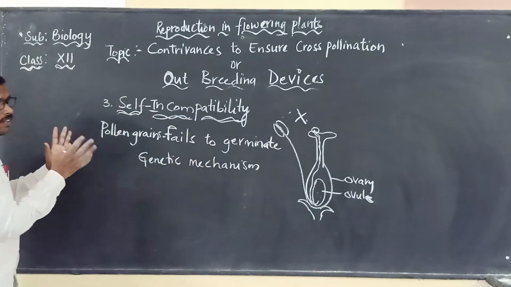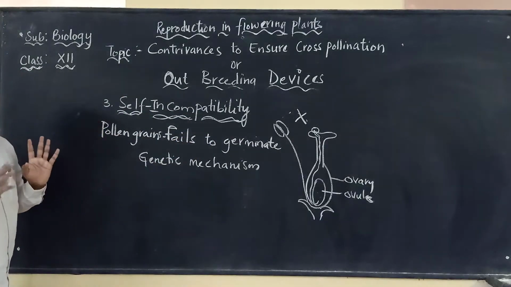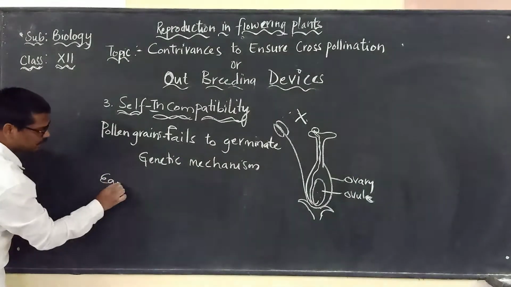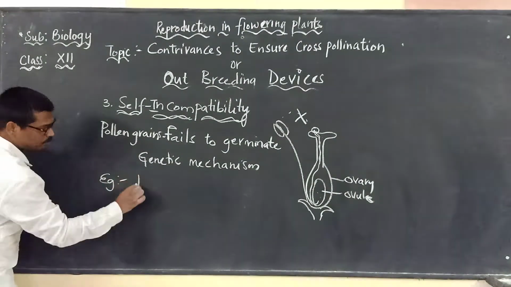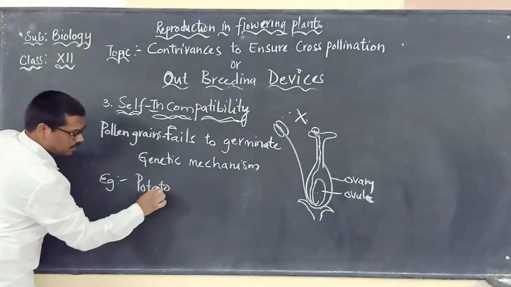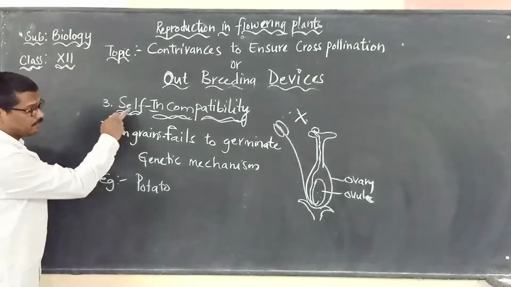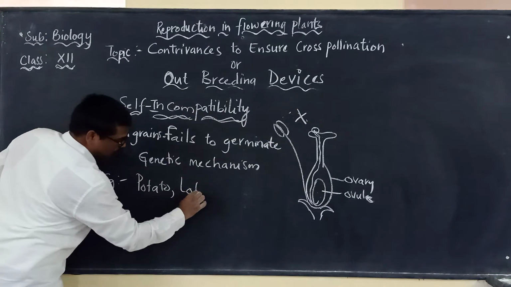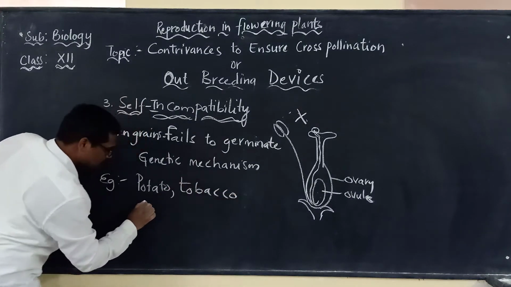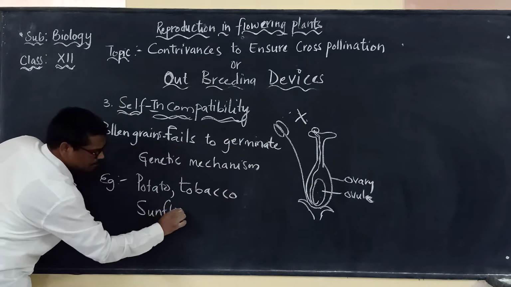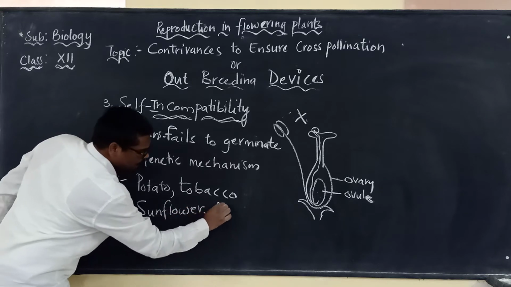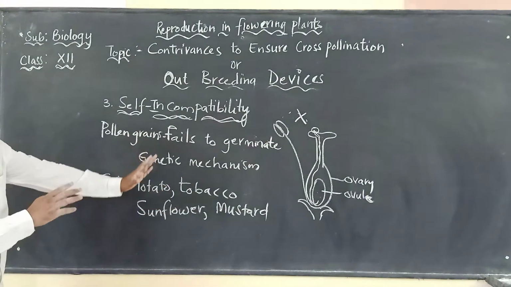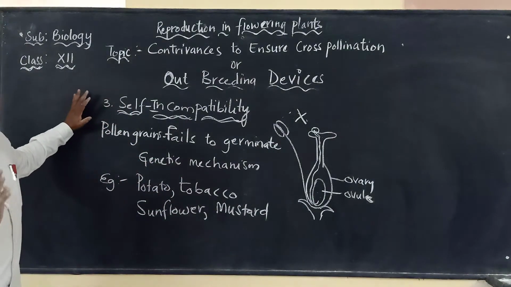So here it is very clear now that the pollen grains will not germinate. So what are the best examples that you have to keep in mind here? The best examples are potato. In the potato we can see this type of situation where self-incompatibility will be exhibited, and also in tobacco, sunflower and mustard. These are a few examples that we are quoting for self-incompatibility.